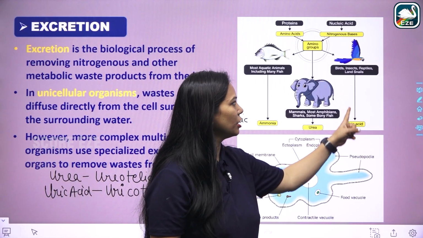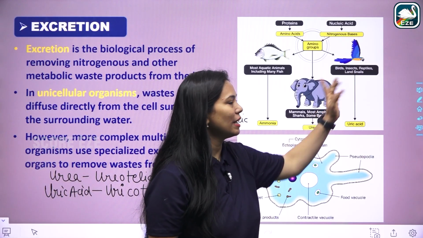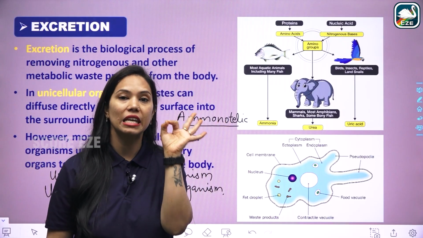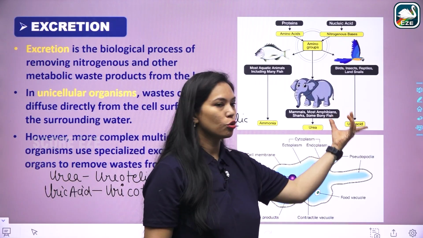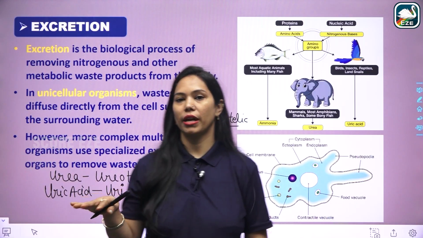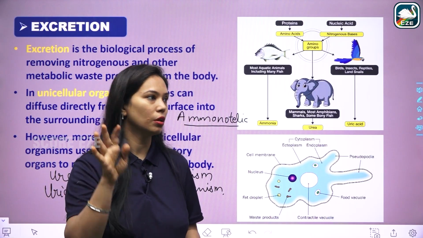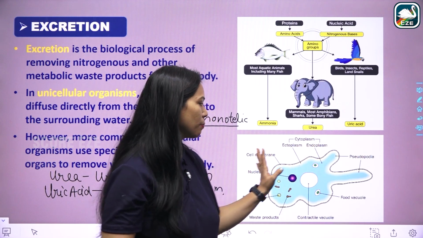Uric acid is excreted by birds, insects, reptiles and land snails, and it requires the least water for the excretion purpose, right. So, for uricotelic organisms, you can remember the names: birds, insects, or reptiles.